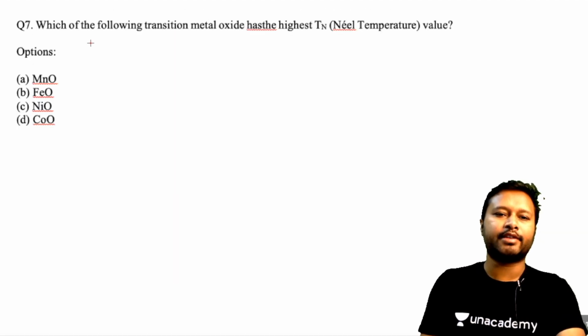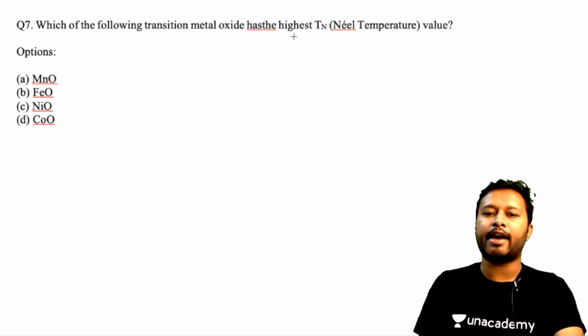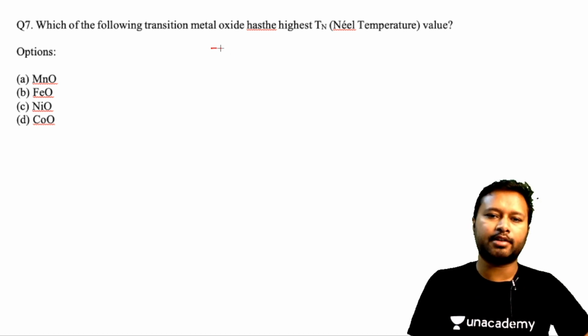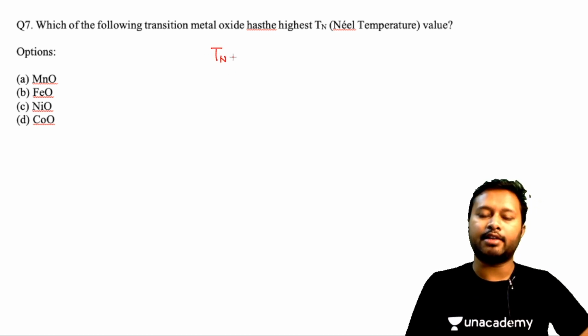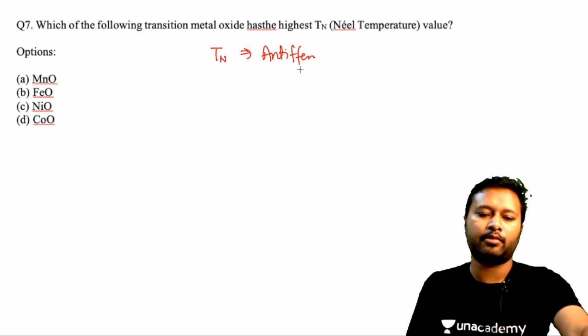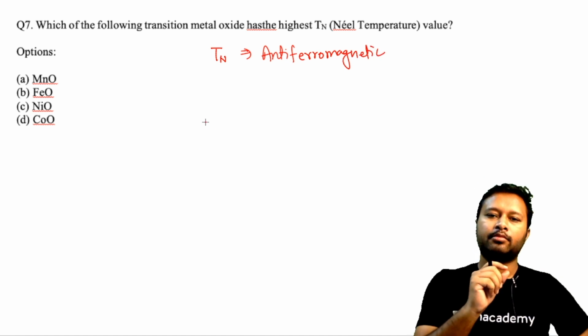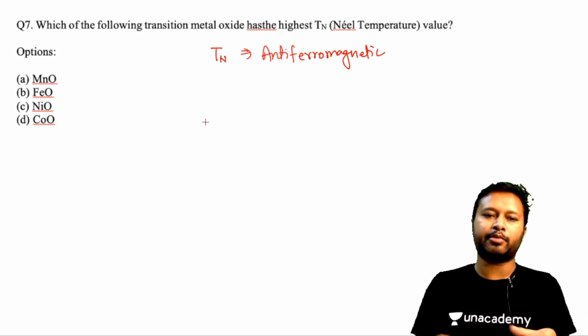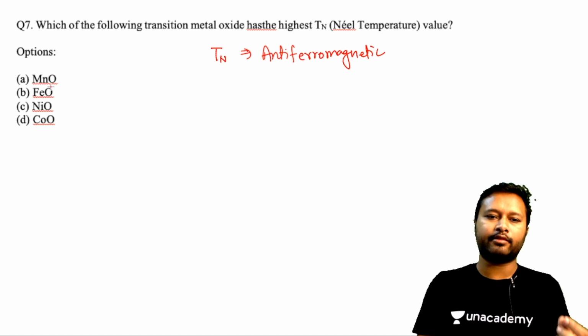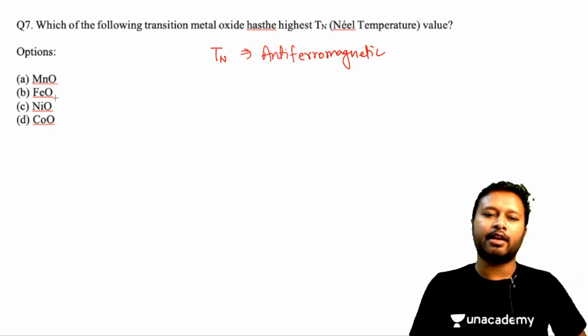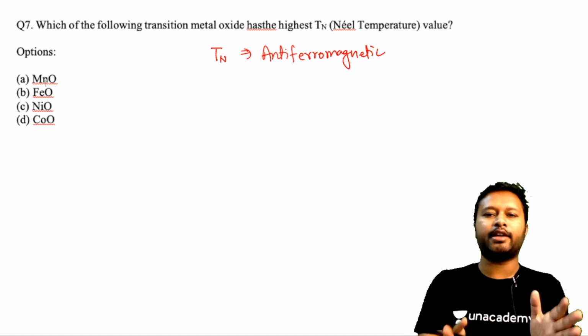Here it says, which of the following transition metal oxides has the highest TN, that is Neel's temperature value. So the question is about Neel's temperature, given by TN, and Neel's temperature is a measure of antiferromagnetic property. All of these metal oxides come under antiferromagnetic behavior. They are all going to show antiferromagnetic behavior.